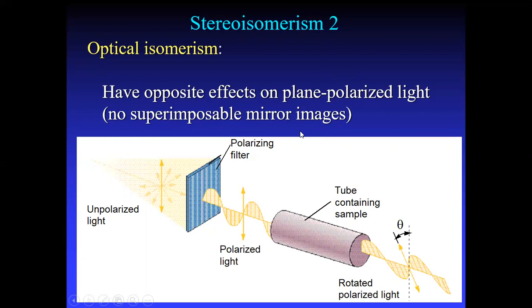For optical isomerism, you should first know what plane polarized light is, and the instrumentation.